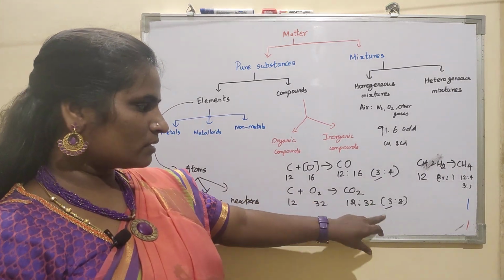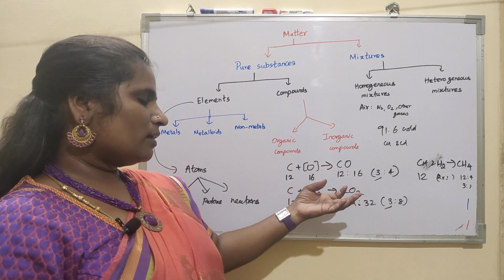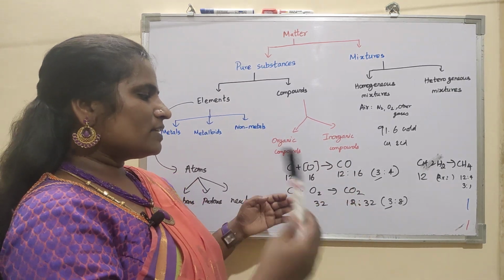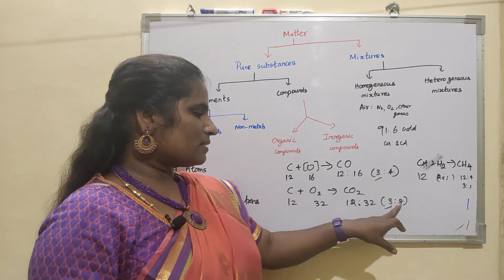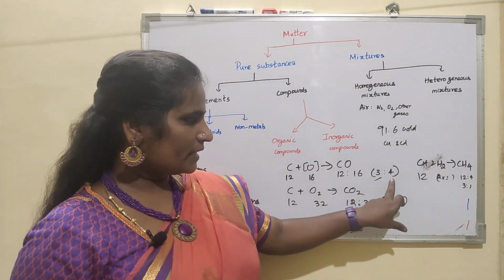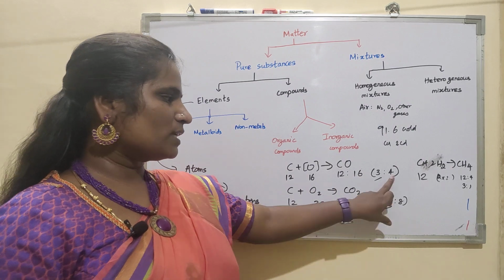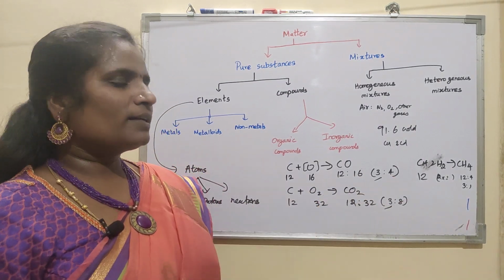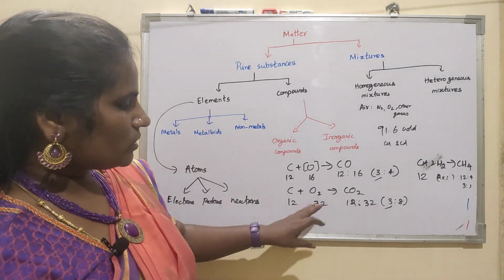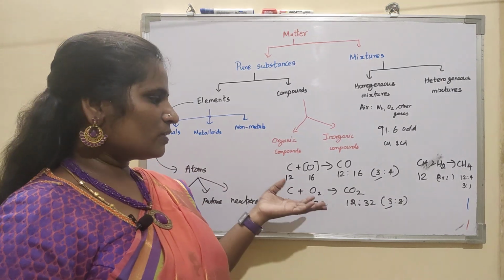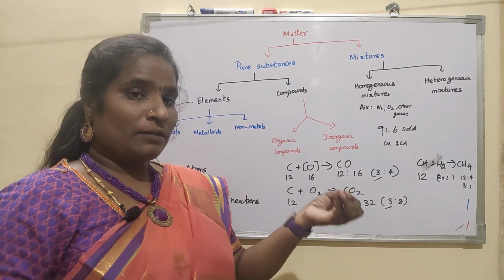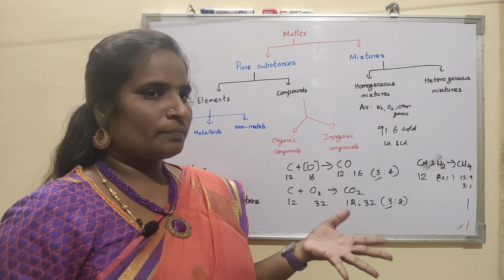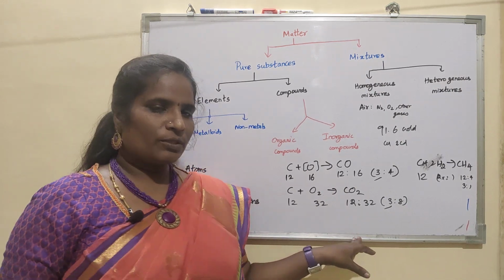But here with oxygen, as carbon has multiple valency, it always gives the mass in multiples of its mass. Here it gave half of its 8 parts, so that's why it's a 4. Here it's 1 times the 8, so it formed carbon dioxide. Based on that we get the compound. That's why we say two or more atoms combine together in a fixed mass ratio and form the compounds. Hope you understood this video. Thank you.